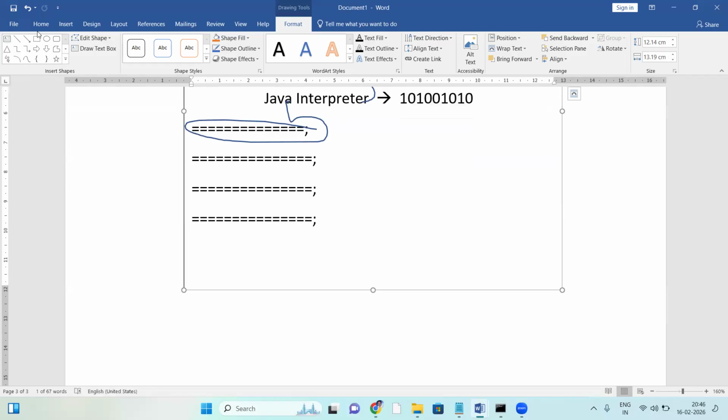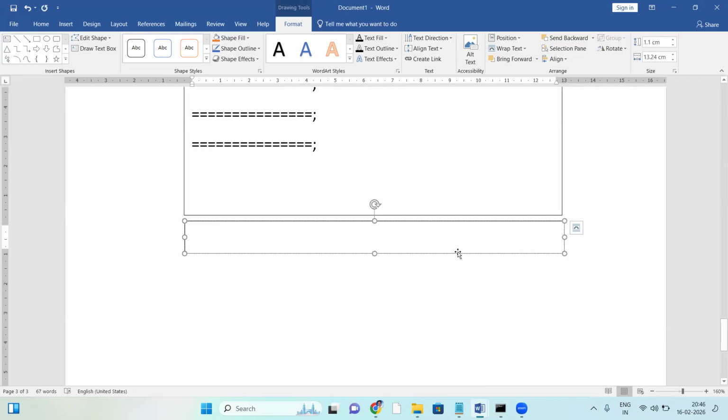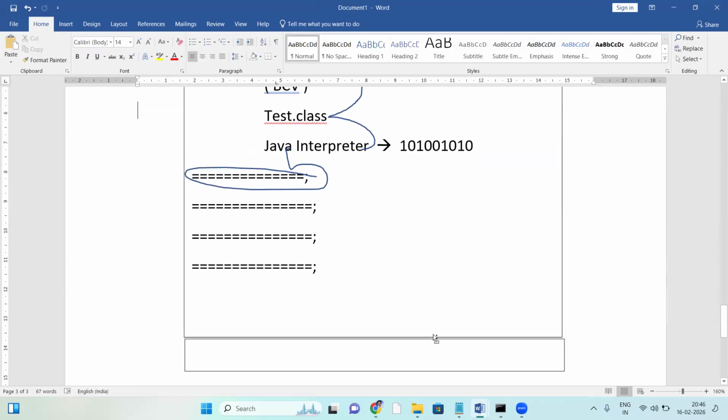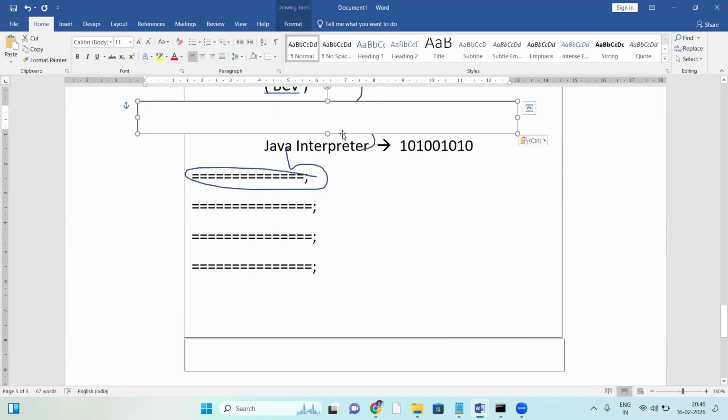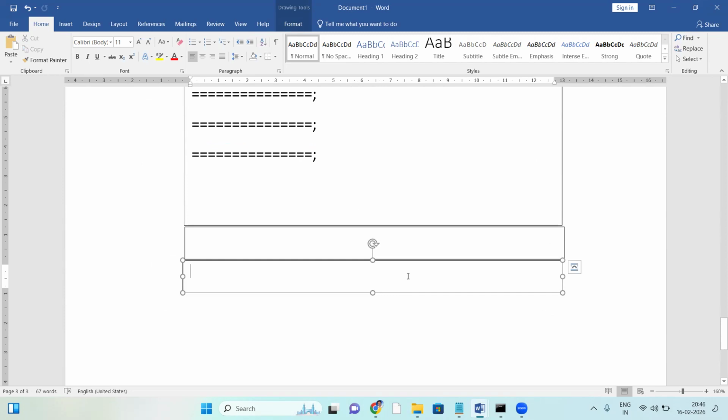See, in your system, in a computer, there are some layers.